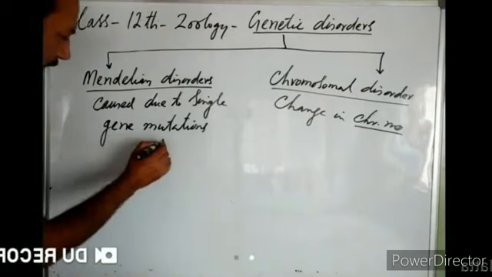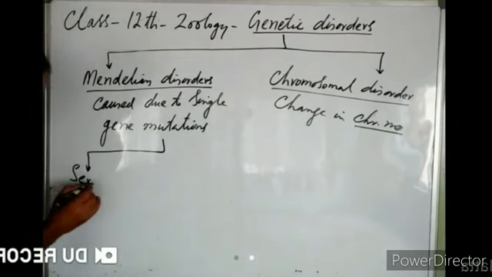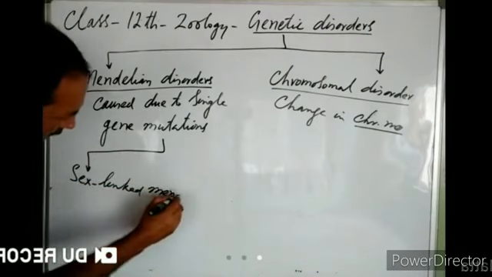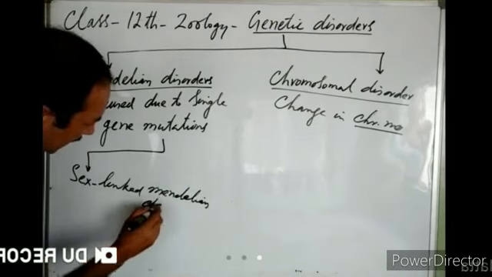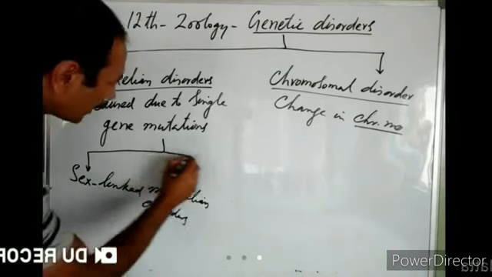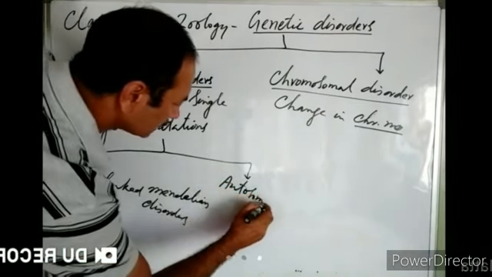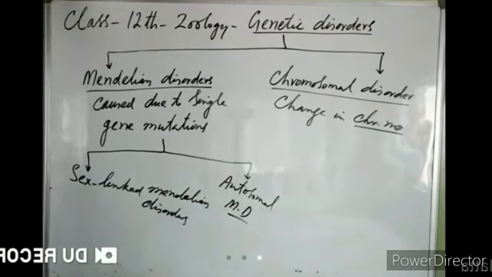Mendelian disorders are further classified into two types: sex-linked Mendelian disorders and autosomal Mendelian disorders. Sex-linked Mendelian disorders are those where the gene mutation occurs on a sex chromosome.